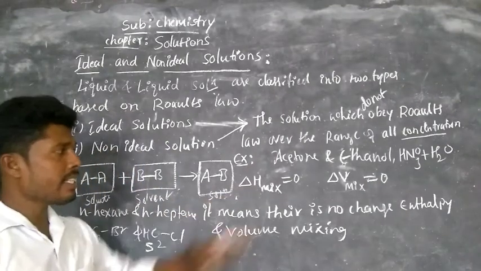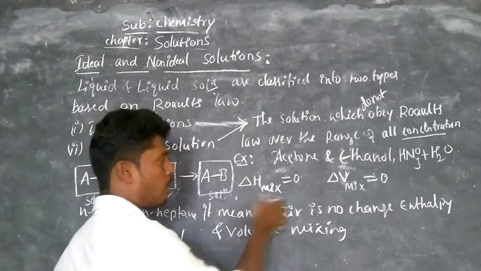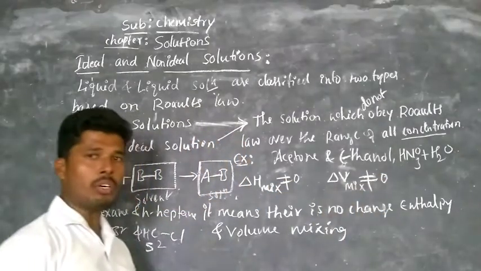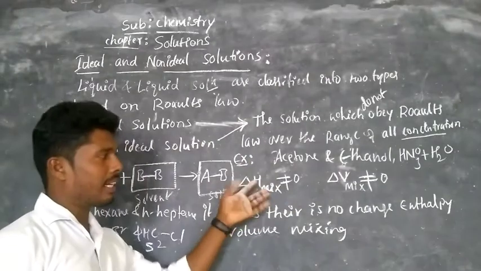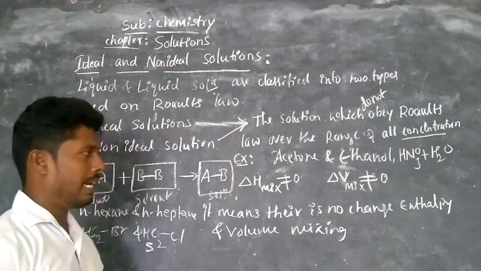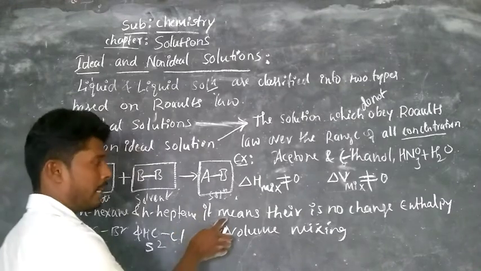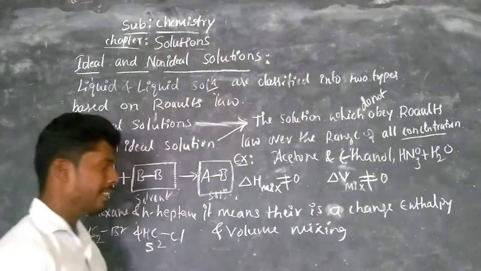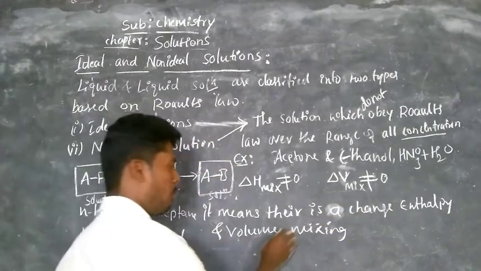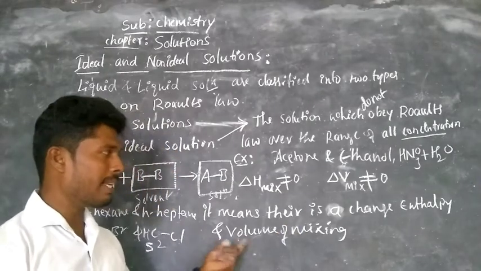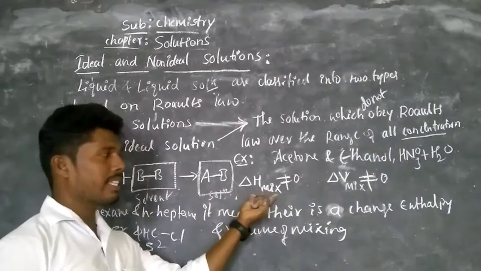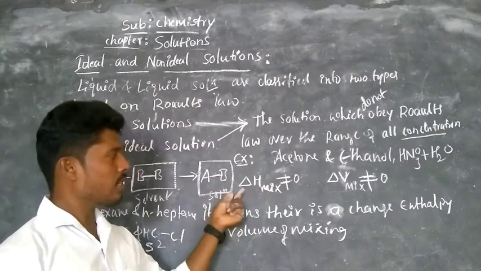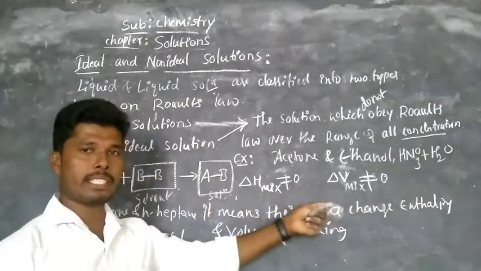So observe, in this case the change in enthalpy, delta H of mix, is not equal to 0 and the change in volume is also not equal to 0. It shows either greater than or less than 0. It means there is a change in enthalpy and volume of mixing. It is greater than or less than 0 but not equal to 0. Change in enthalpy and change in volume of mixing of solutions.